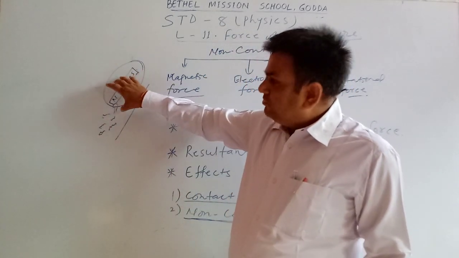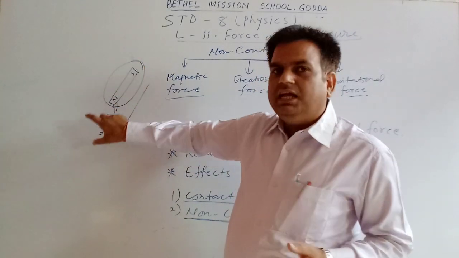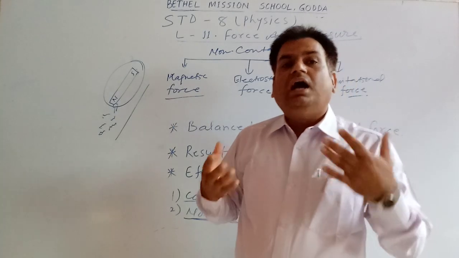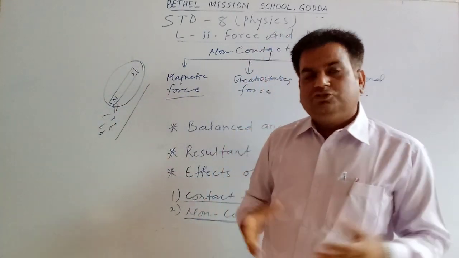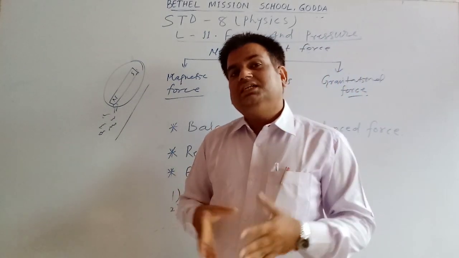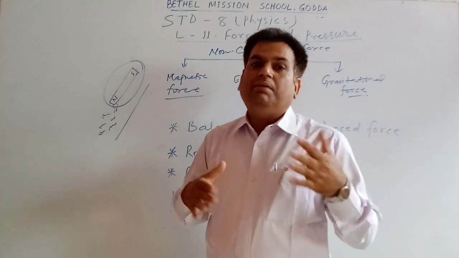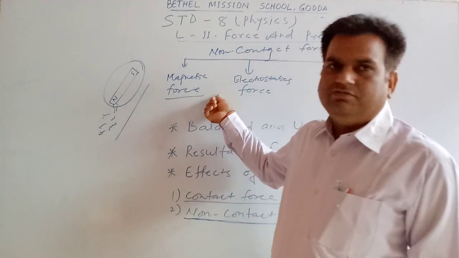So the force generated between the magnet and the pieces of iron nail is magnetic force. The force exerted by a magnet on a magnetic substance is known as magnetic force.